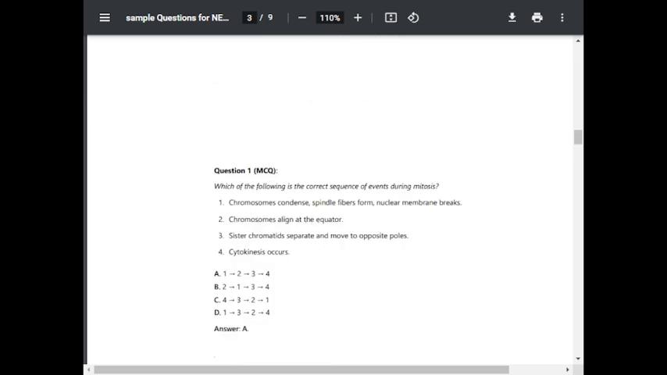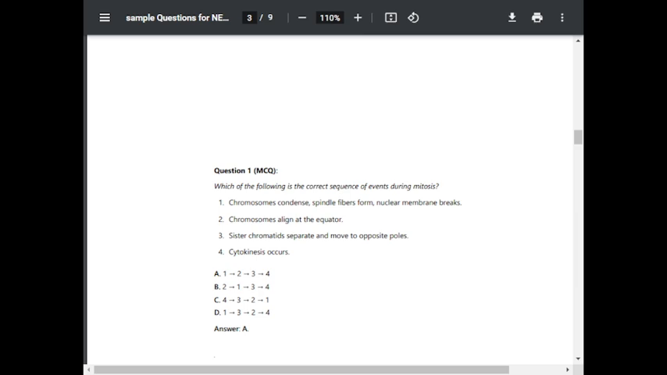Question number 1, MCQ. Which of the following is the correct sequence of events during mitosis? Number 1, chromosomes condense, spindle fibers form, nuclear membrane breaks. Second, chromosomes align at the equator. Third, sister chromatids separate and move to opposite poles. Fourth, cytokinesis occurs. The sequence is A, 1 2 3 4.